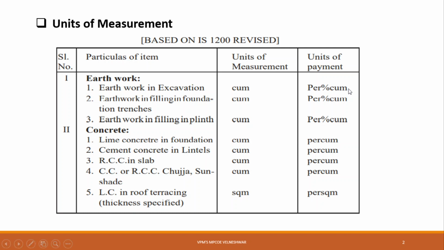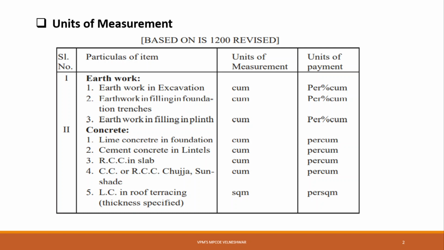Now, how is percent cubic meter applied? Suppose you have one contract of excavation, to do the work for a building. For that building there is a mass excavation in scheduled quantity, suppose 1000 cubic meter. Now you have to do the excavation of 1000 cubic meter. In the first week you have completed 100 cubic meter of excavation, then your payment will be done in terms of percentage.